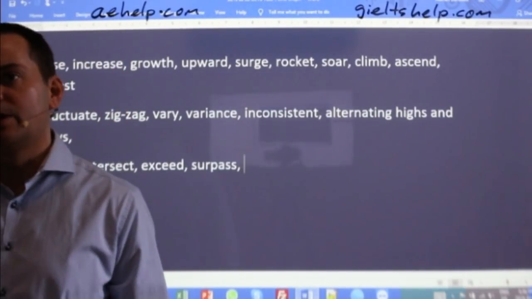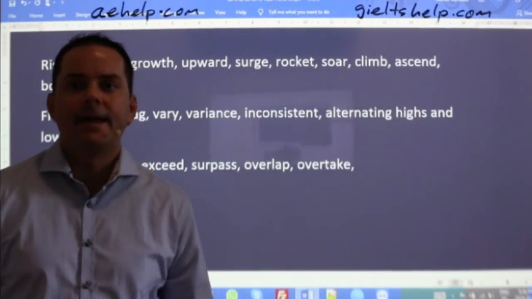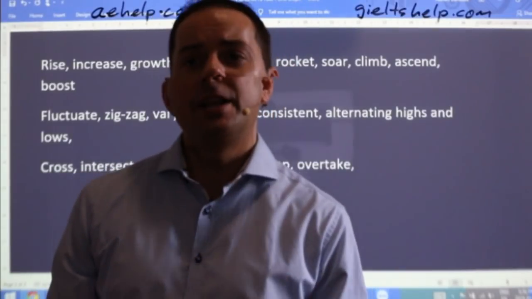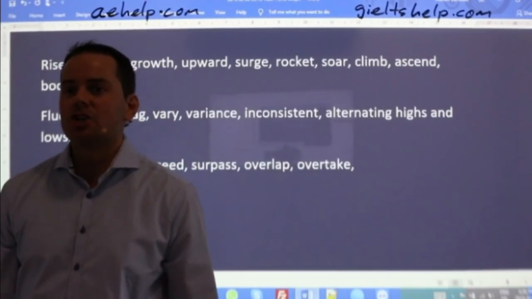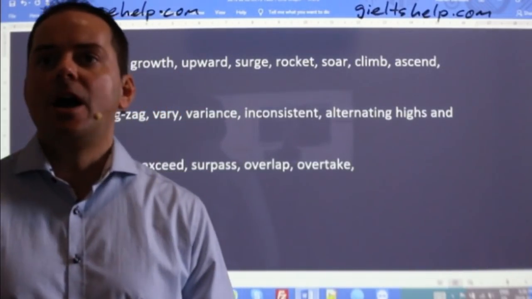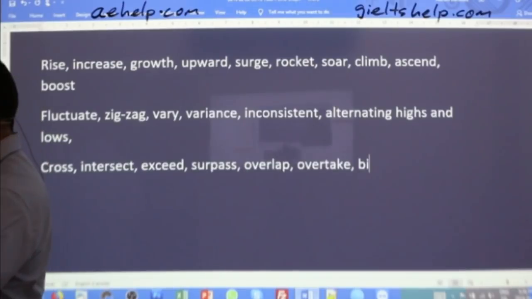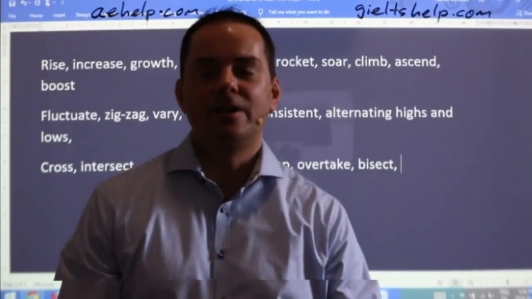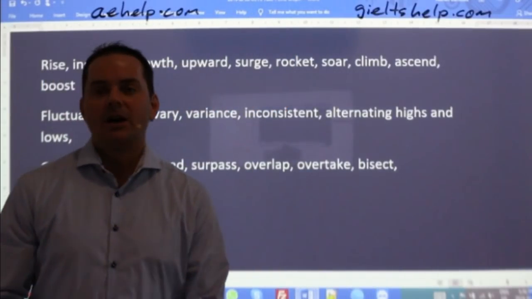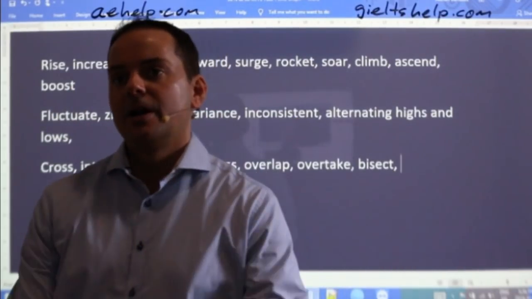Overlap, that's okay. Overtake is okay. Any other ones? I don't know that word. Maybe, I'd have to check. It is a junction, but we don't really say that. Good, bisect. Yeah, bisect is a good one. Nice one. Original, nobody else got that one. Bisect is kind of a synonym of intersect, right? Bisect means two of them cutting across, all right?